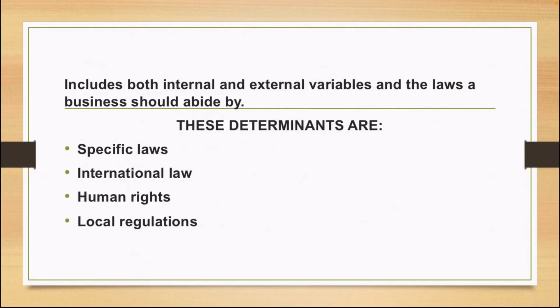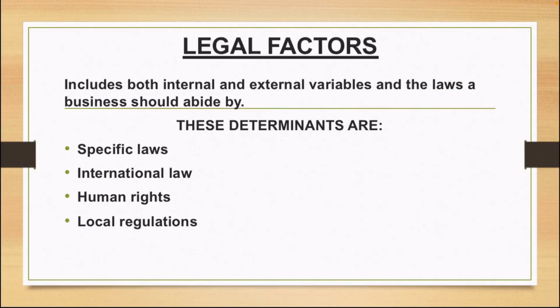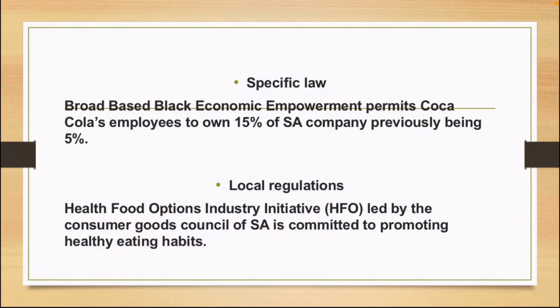Let's take a look at the L in the framework. This stands for legal factors. This includes both internal and external variables and the laws a business should abide by. These determinants are specific laws, international law, human rights, and local regulations. Let's explore the examples. Specific law.